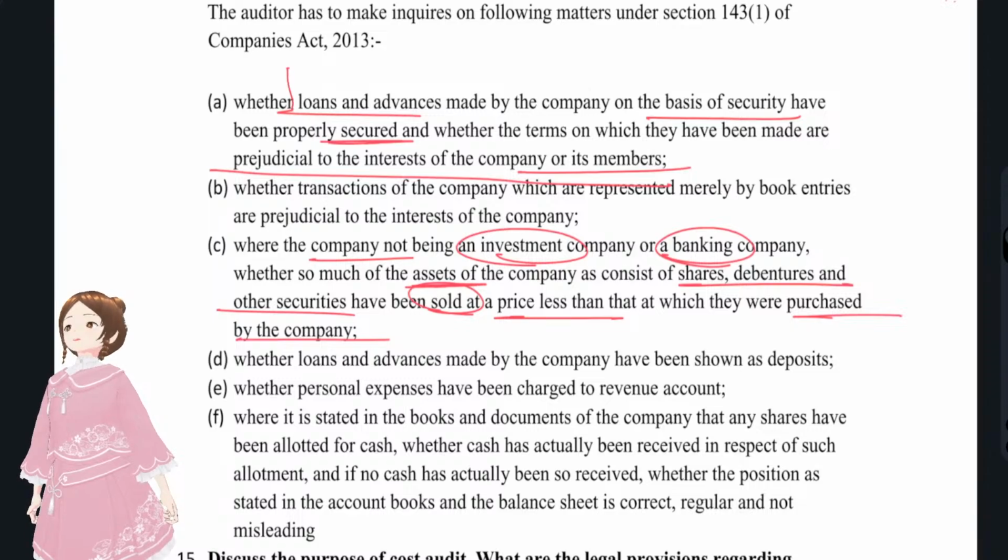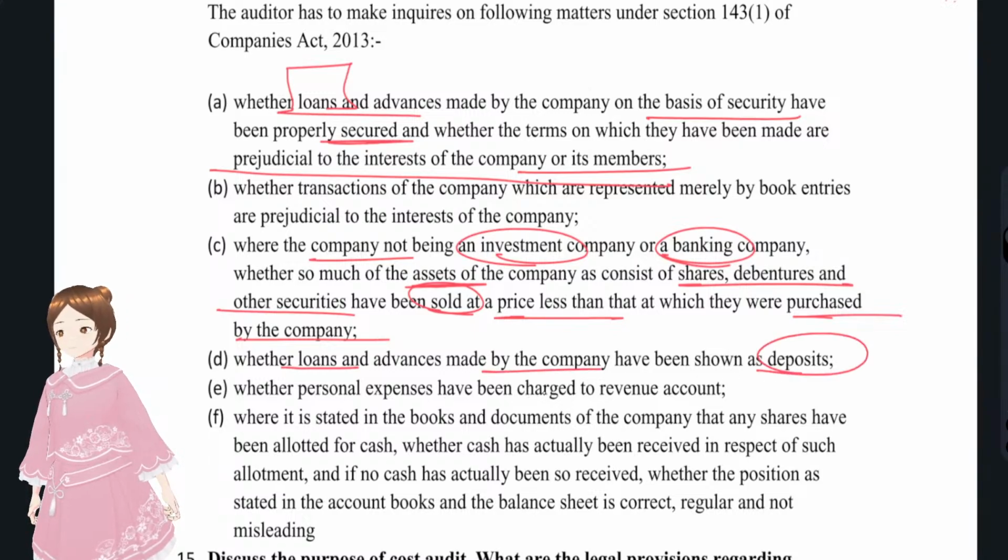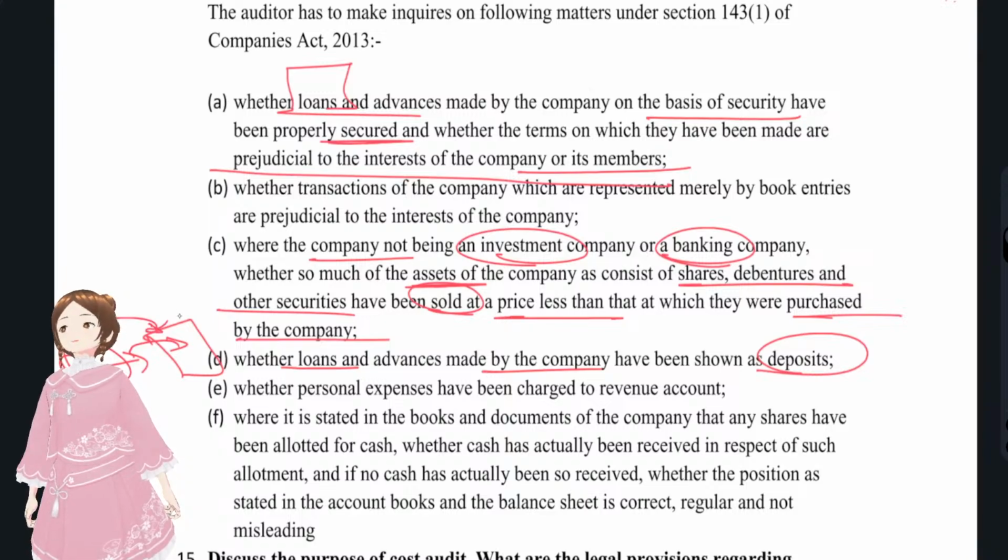Okay, we have covered loans taken, right? Now we'll discuss whether loans or advances made by the company are shown as deposits. The company has lent some loans or advances to other parties, firms or companies. Whether these loans that the company had given to those parties were shown as deposits. You see, this is actually a debt thing, right? Debt, but they are showing it as an equity thing, right?